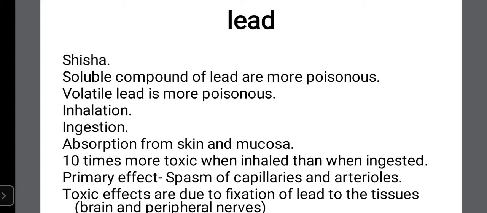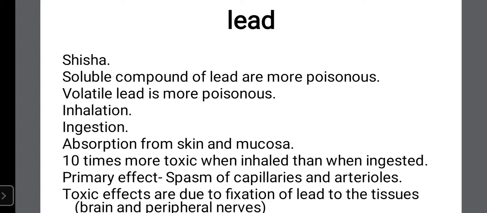And if not asked as a 20 mark long question, there is always going to be one or two questions in 5 mark short notes as well as 2 mark questions. Short answer 2 mark questions are also so many in lead poison. As we come across all those points, I will tell you which can be asked as a 2 mark question and which as a 5 mark short note.